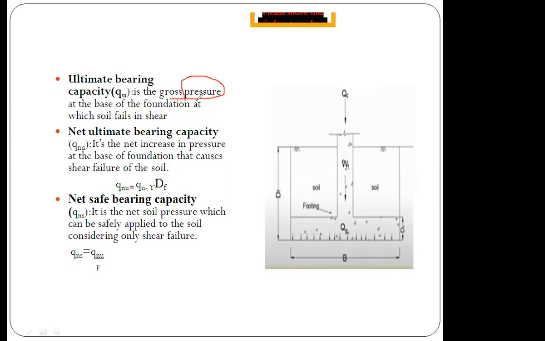Can anyone guess the unit? Ultimate bearing capacity means the gross pressure. What is the unit of pressure?